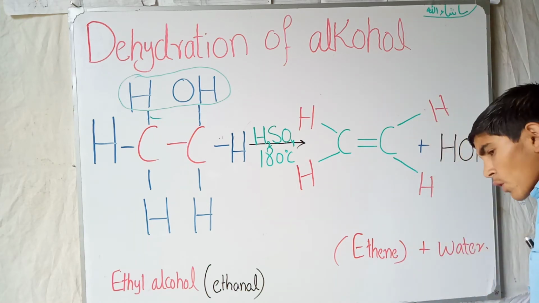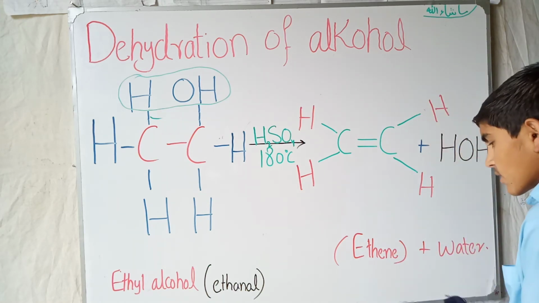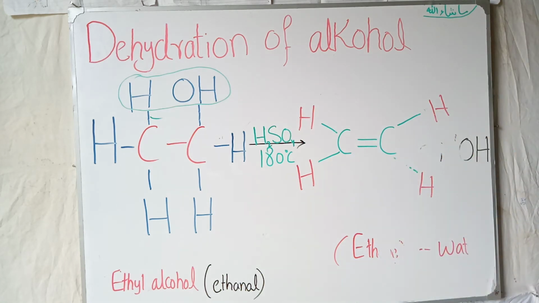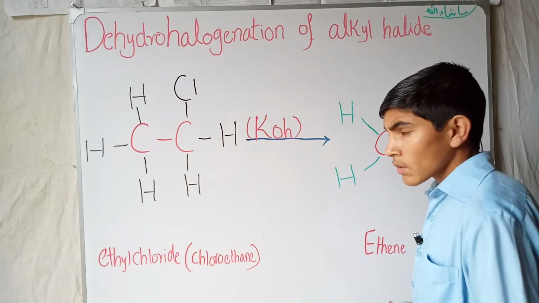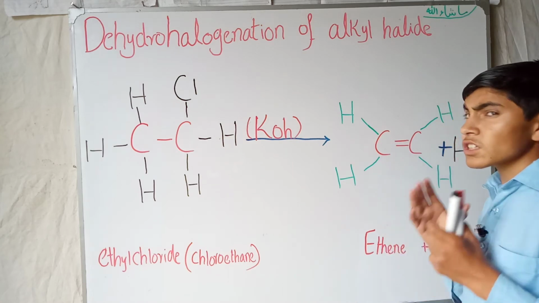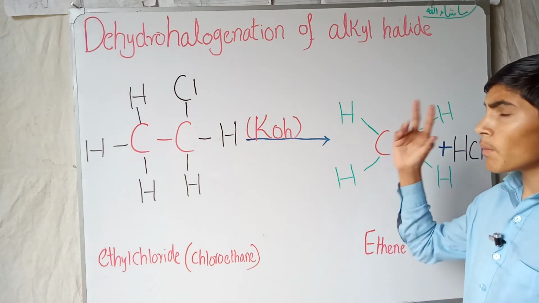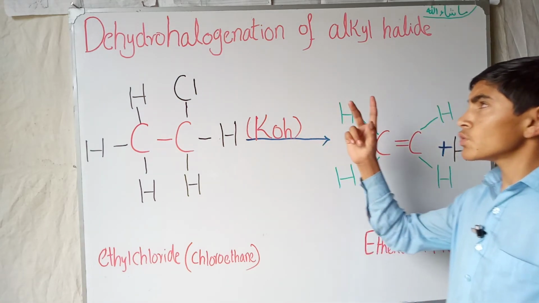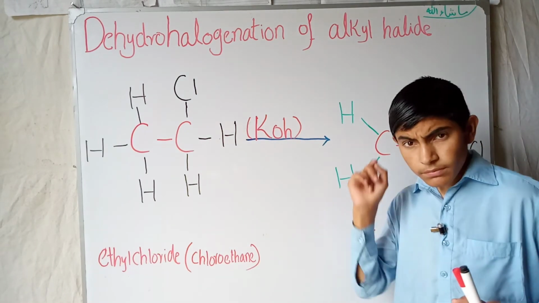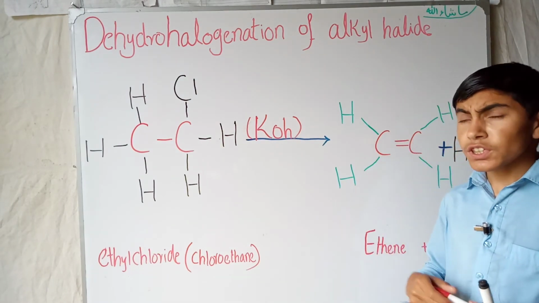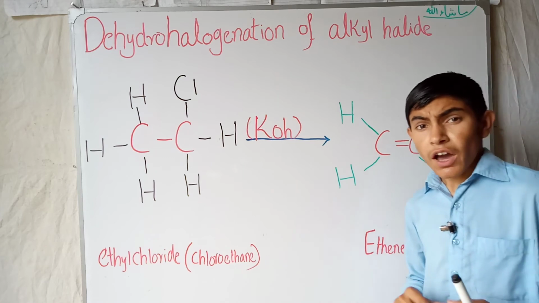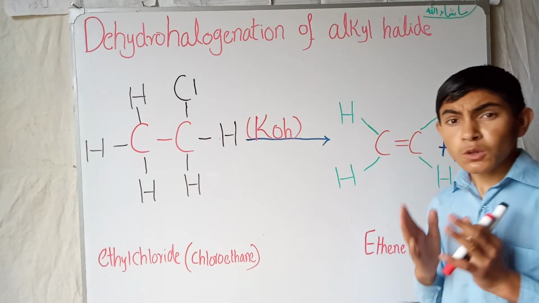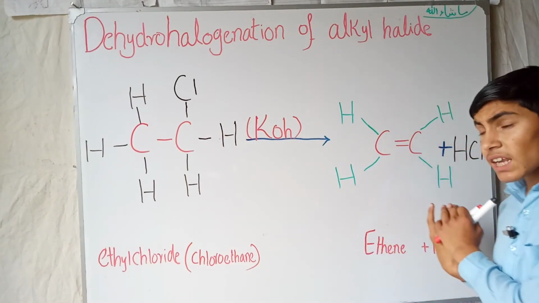Next we will talk about the next method of preparation of alkene, the dehydrohalogenation of alkyl halide. It means that when we remove the halogen and hydrogen from an alkyl halide, it gives us alkene.